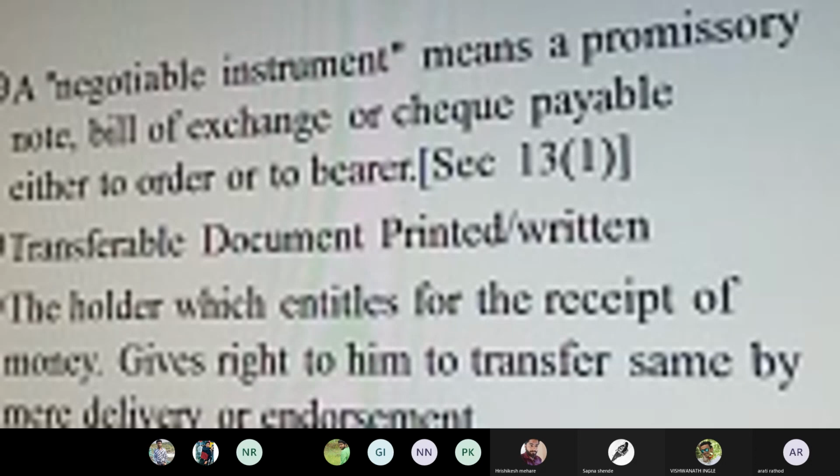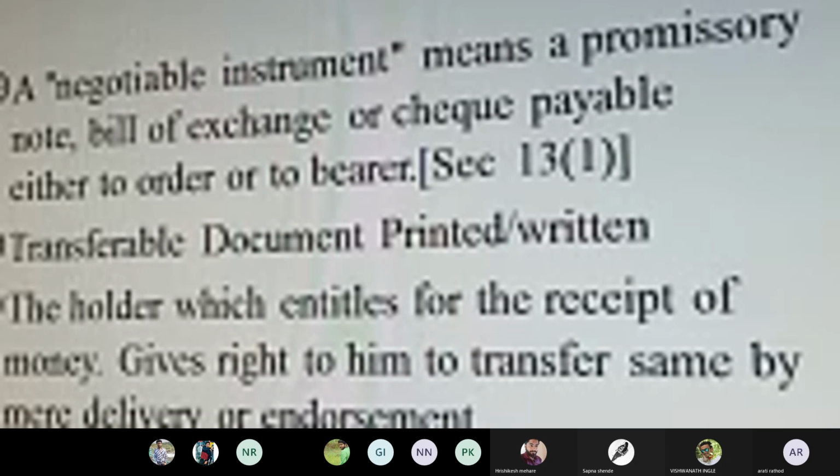Now take an example: Mr. Dada and Mr. Soham. Suppose a check has been drawn by Mr. Dada to Mr. Soham, and this check is handed over to Mr. Sanket. In this case, it is just a delivery purpose: Mr. Dada is handing over the check to Mr. Sanket, and Mr. Sanket is giving this check to Mr. Soham. So who is the beneficiary? Ultimately, the end beneficiary of this check is Mr. Soham, and the mere delivery of this instrument is given to Mr. Sanket.